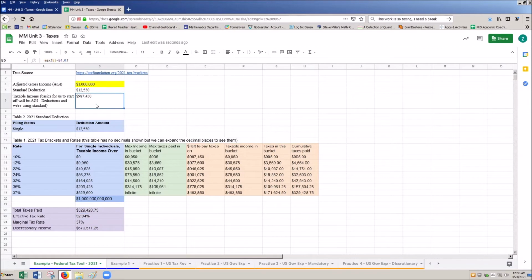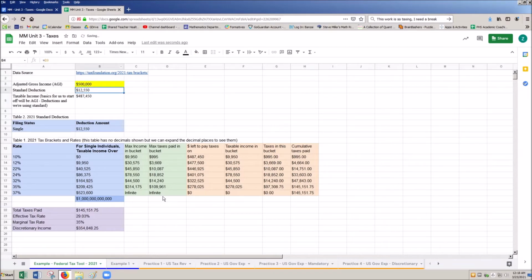And I'll show you some other examples. So let's just do like 500,000 here, okay? Someone who's making $500,000, they're in that marginal tax rate of 35%, right? That's the highest bucket they're paying on because they're paying on an amount between 209 and 523,000 here. They're only paying an effective tax rate of 14.95%. First and foremost, they have the standard deduction coming out. Then they pay some taxes on this stuff, and then it goes through and they pay, adjusted off all that. Oopsie, I think I adjusted the wrong thing. I totally did.